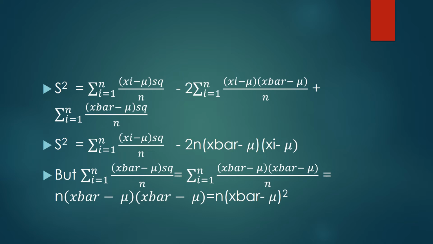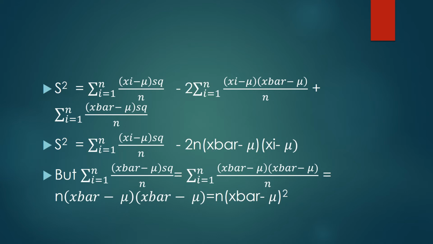S squared therefore is equal to the summation from i equals 1 to n of xi minus mu squared over n, minus 2 times the summation from 1 to n of xi minus mu, bracket x bar minus mu, all over n, plus the summation of i from 1 to n of x bar minus mu squared all over n.